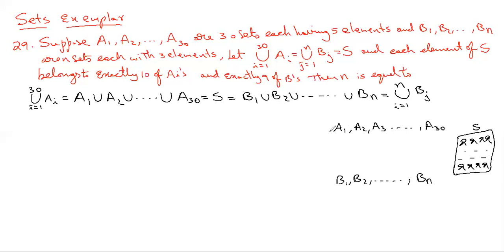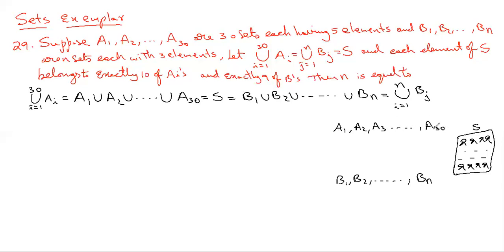When these cultural events and sports events happen in your school, people can participate from your school only. Let us consider S as your school instead of your class. So your school contains a certain number of people, and people participate from S in the cultural events and the sports events. When you take the union of A1, A2, A3 and so on, A30, you get S. What is the meaning of it?